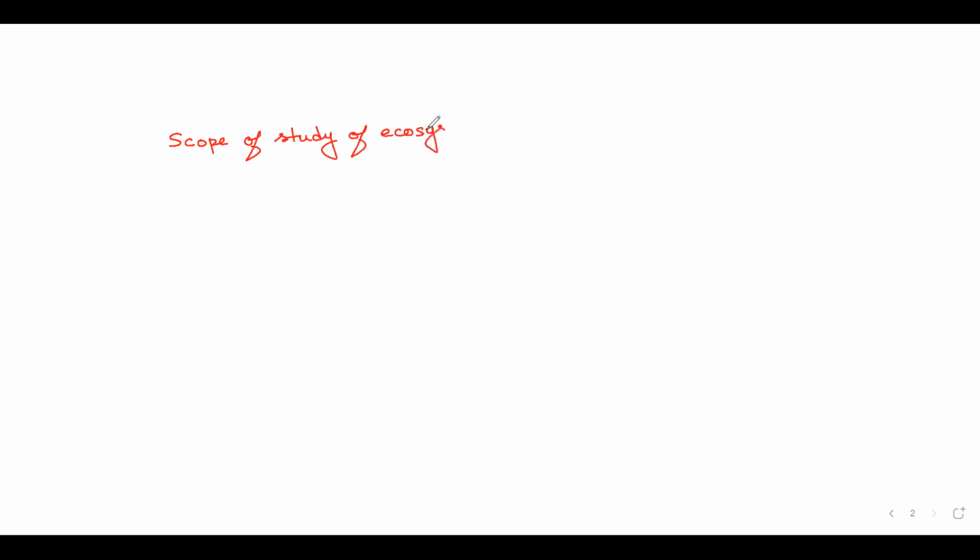So the major and most important scope is to study the interaction of biotic and abiotic factors.